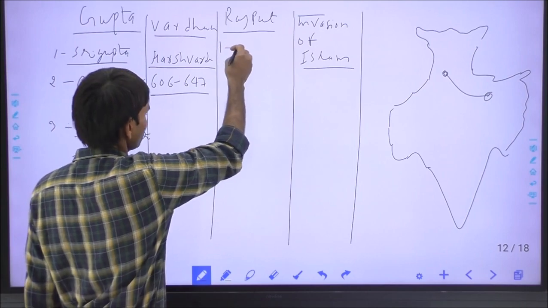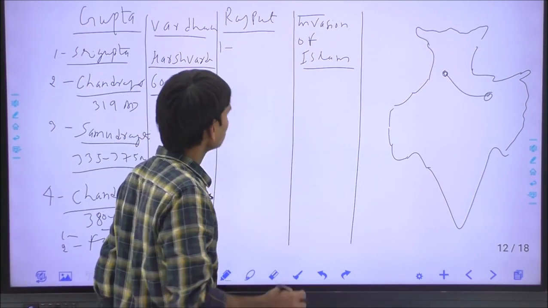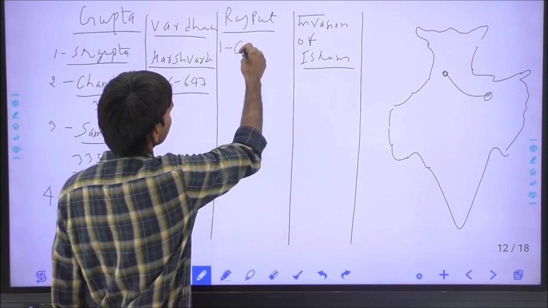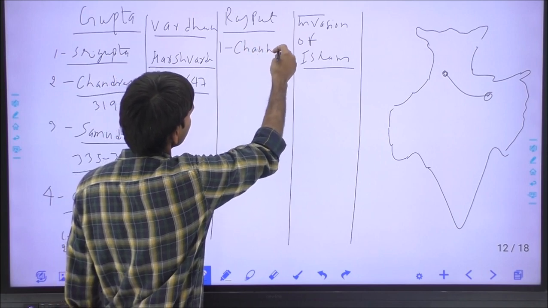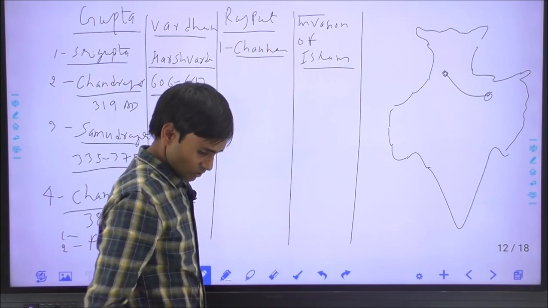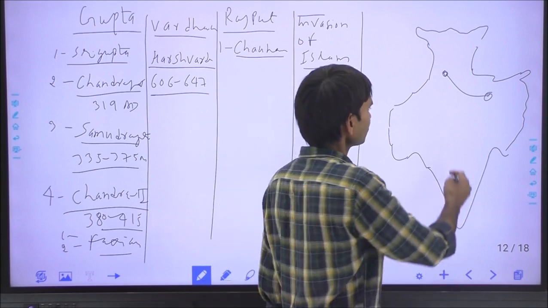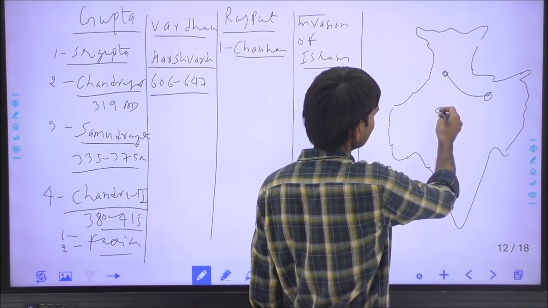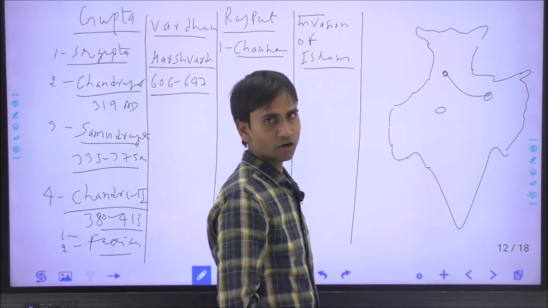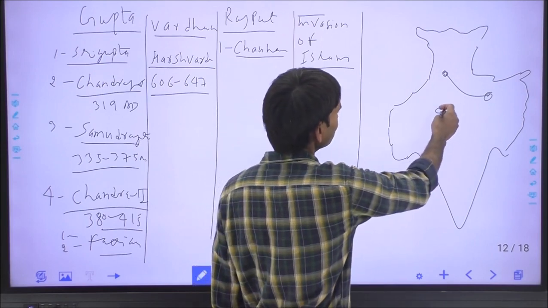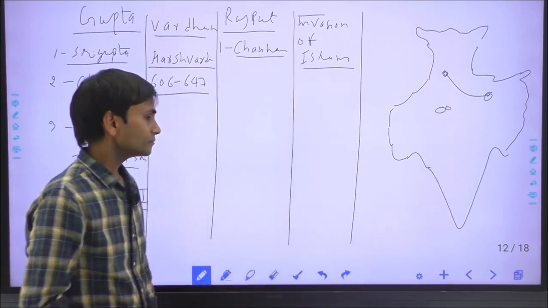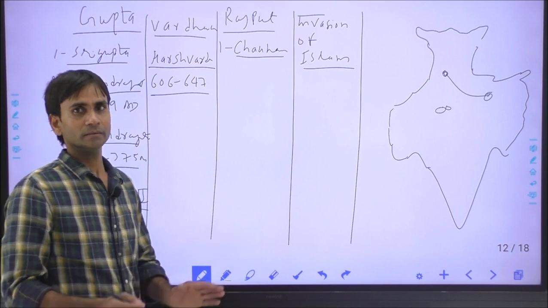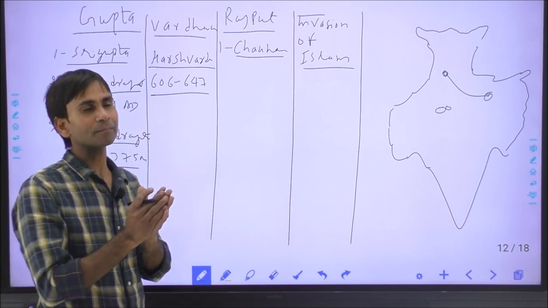The first Rajput clan was the Chauhan. The Chauhan dynasty was founded by Vasudev, who made Sambhar near Jaipur his capital. Later on the capital became Ajmer and then Delhi. And the Chauhans made important growth during Prithviraj Chauhan.